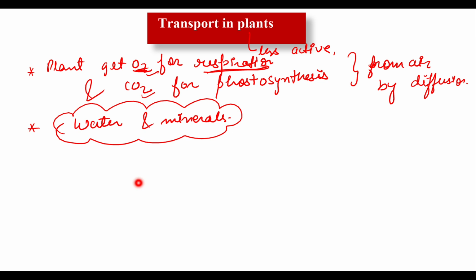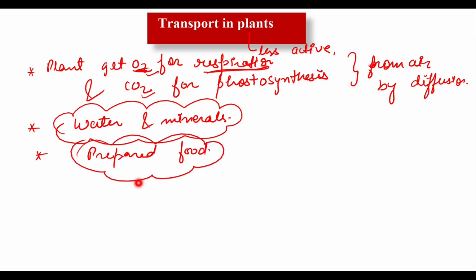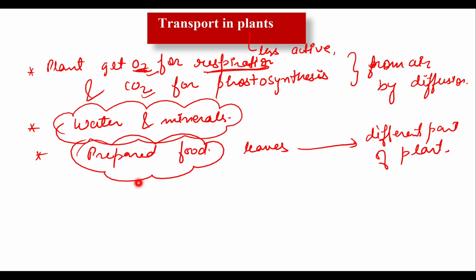Besides transporting water and minerals, one more job of the transport system of a plant is to transport prepared food. Got it? What type of prepared food? After the process of photosynthesis, they prepare a food, that is glucose. This should be transferred to various parts of the plant. Now can you tell me in which part of the plant food is prepared? Yes, the leaf, exactly. So it is necessary to transfer food from the leaf to different parts of the plant, like stem, root, etc.